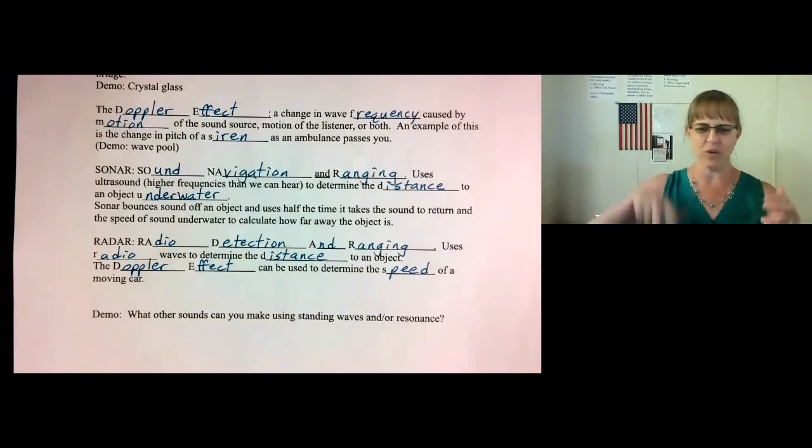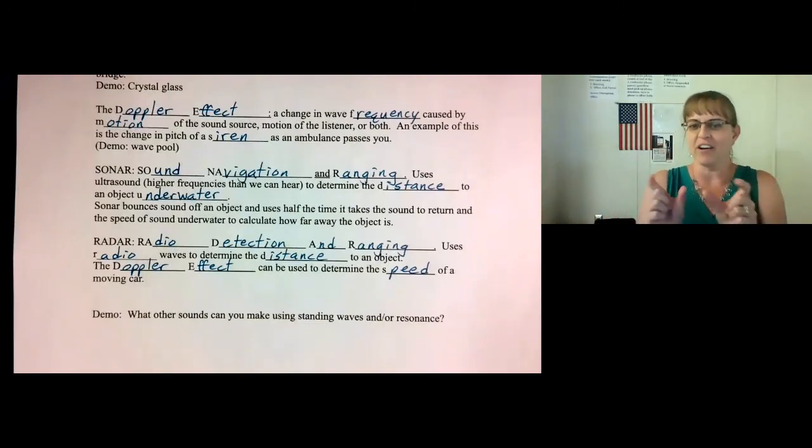He's wearing a black and white striped outfit. The stripes are narrow and then wider and then narrow. And what he's trying to show is the bunching together of the waves. Let me show you using the wave pool. Here's how the Doppler effect works.